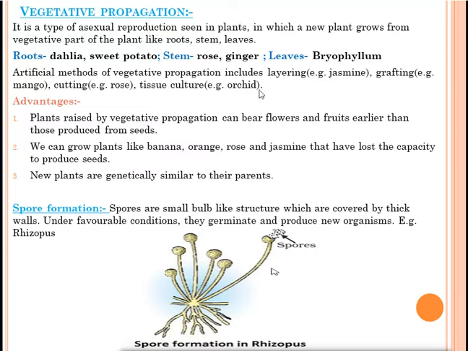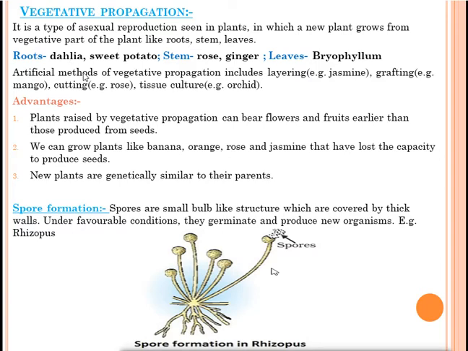Next, grafting. Mango we can grow by grafting. Suppose we have two varieties of mango. One mango tree will give us big mangoes. Another mango tree will give mangoes which are very sweet in taste. So if we combine both trees using the method of grafting, then the mango tree we get will give fruit which is big in size and also very sweet in taste.